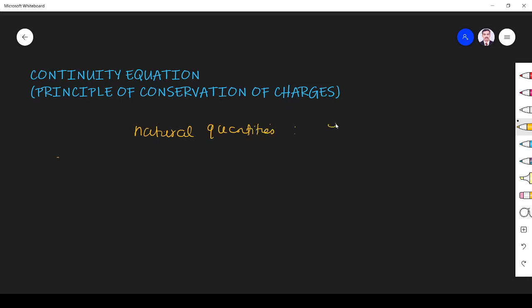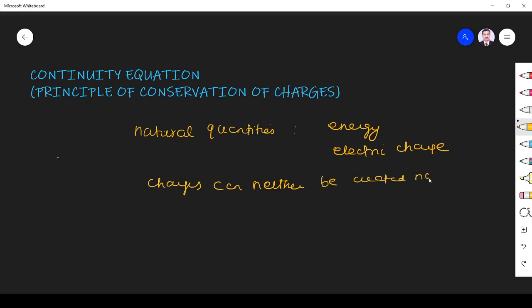One is, as we know, energy. We know already the conservation of energy, and now we are going to study conservation of charges. Energy conservation states that energy can neither be created nor destroyed. Similarly, the law of conservation of charges states that charges can neither be created nor destroyed. That is the principle of conservation of charges.